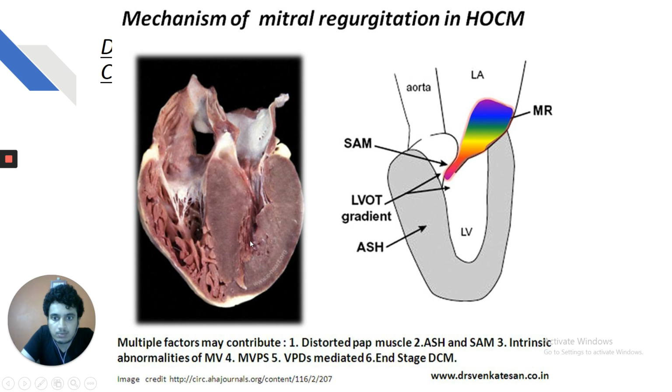There is asymmetric septal hypertrophy, there is left ventricular wall hypertrophy leading to systolic anterior movement, SAM, of the mitral valve leaflet during the rapid ejection phase, leading to mitral regurgitation. Which leaflet gets displaced? It is the posterior leaflet. It is evident from this diagram.